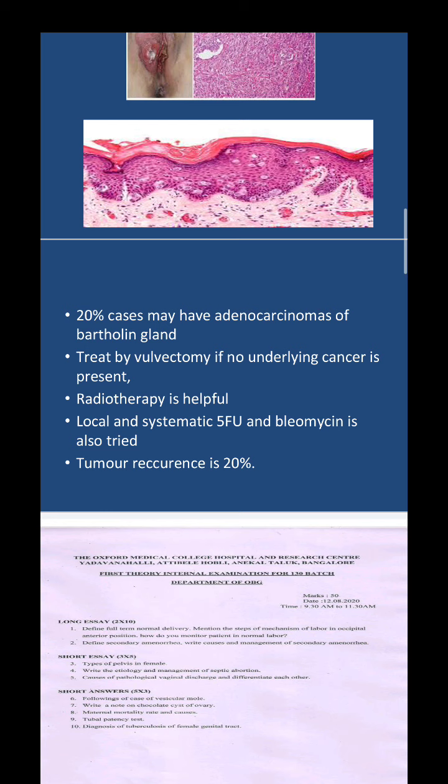Define, it has to have, I think that most of you have written the definition correctly. Causes also many of you have written. Coming to the management aspect, management always has to include the investigations. Many of you, I can say all of you, have only written one flow chart. I think that flow chart is in Datta or Shaw's textbook. I don't know from where you have written it, but that flow chart is not the treatment of secondary amenorrhea. It is just a guideline.